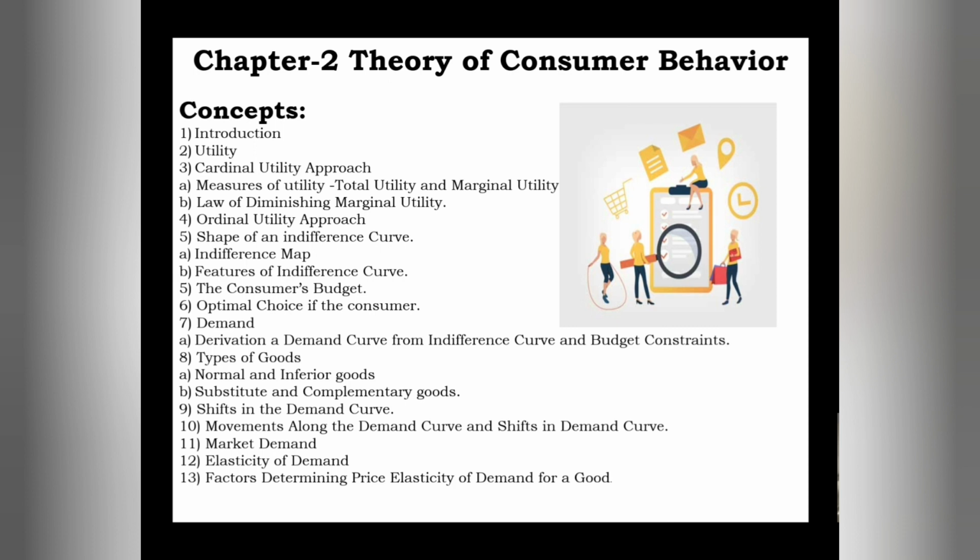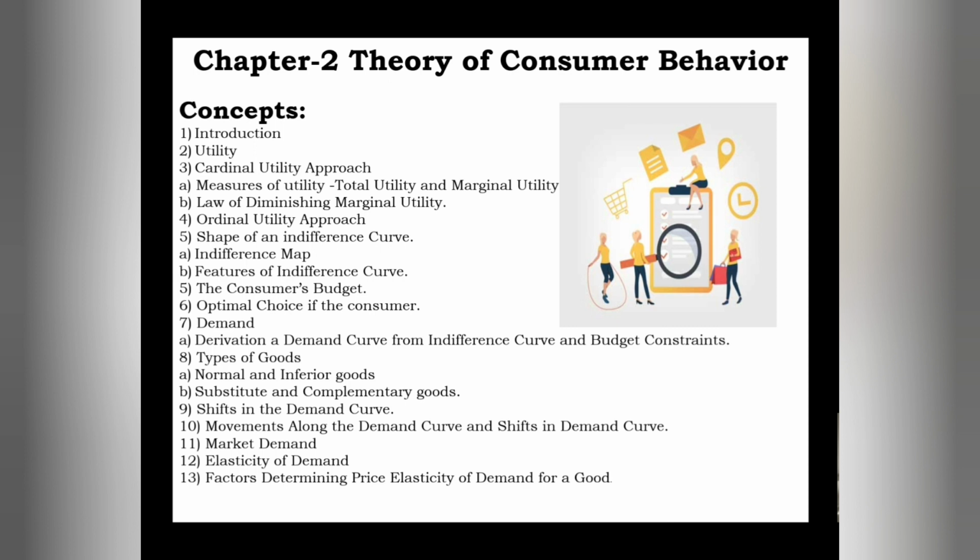Let us take up the second chapter, that is theory of consumer behavior. Before going to see the concepts in this second chapter, let me tell you about its weightage. From this second chapter, you will have around 20 marks questions, in all the sections, like 1 mark, 2 marks, 4 marks, 5 and 6 marks.